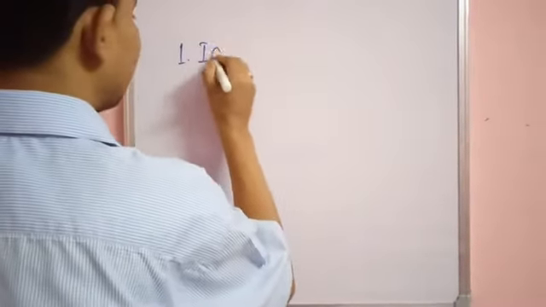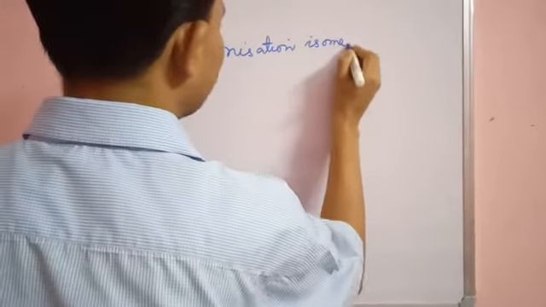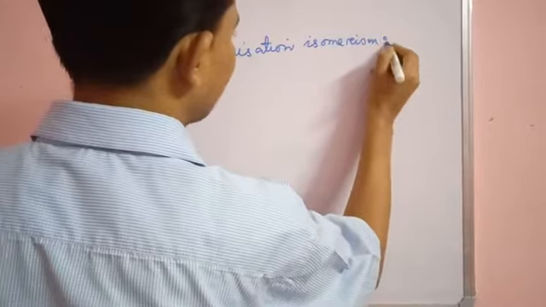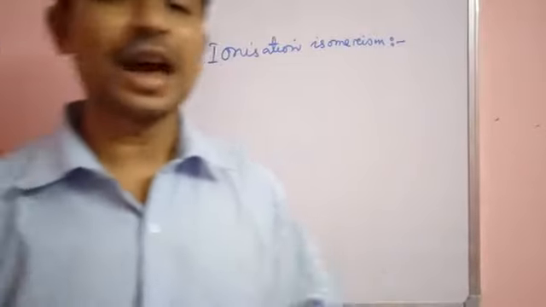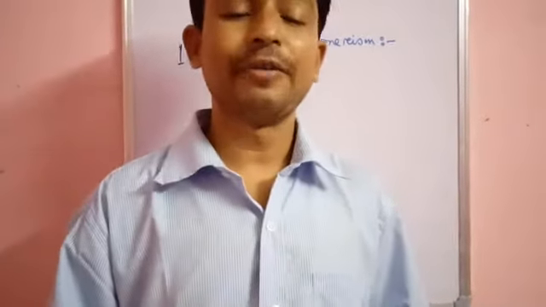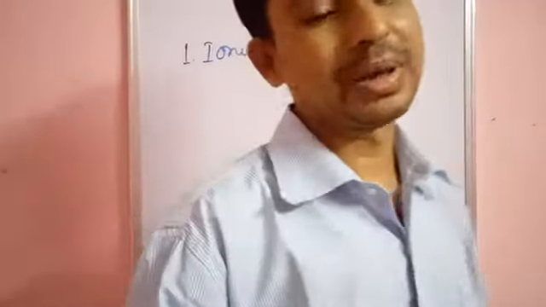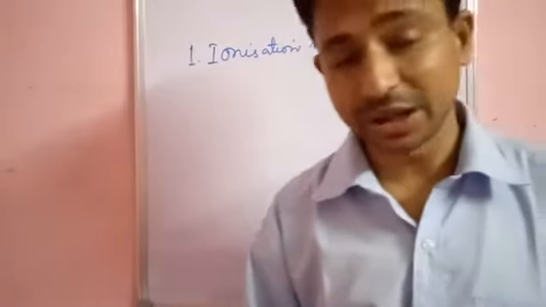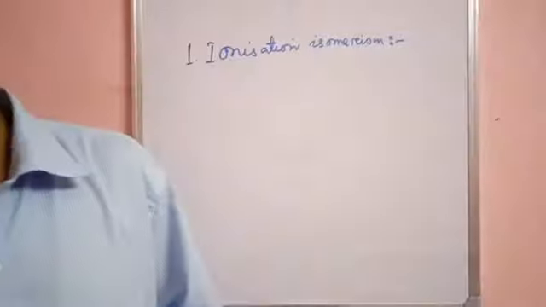This type of isomerism arises in compounds which give different ions in solution but have the same composition. Compounds which give different ions in solution but have the same composition are called ionization isomers, and the phenomenon is called ionization isomerism.